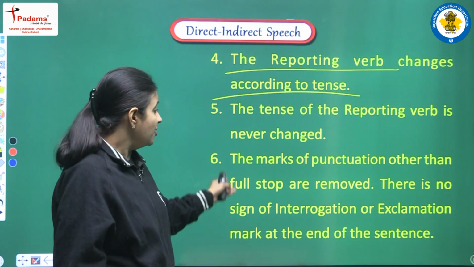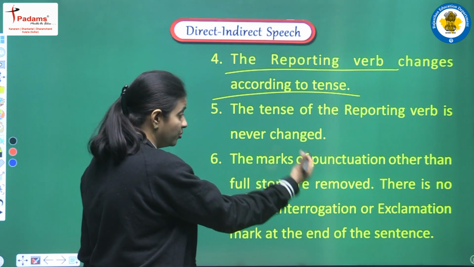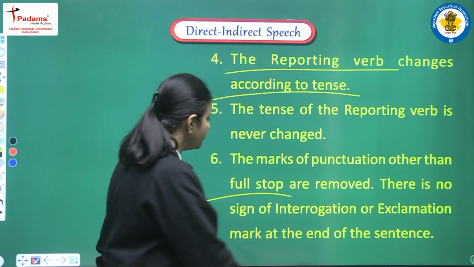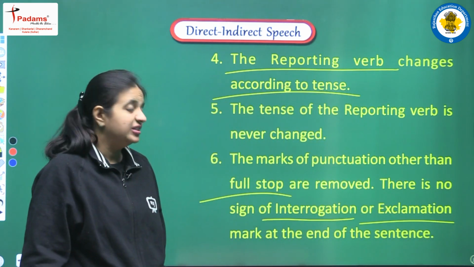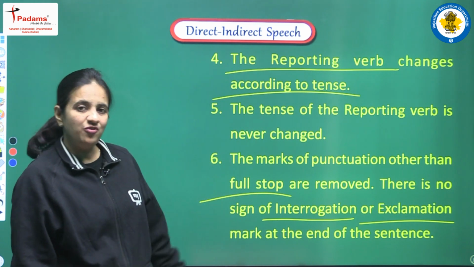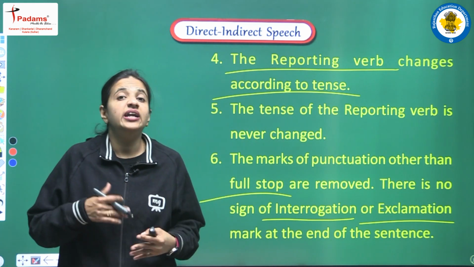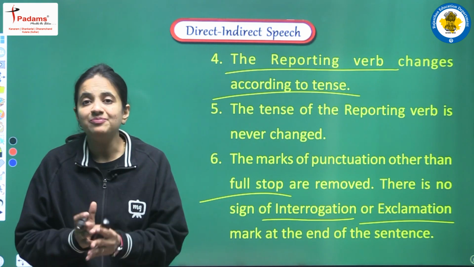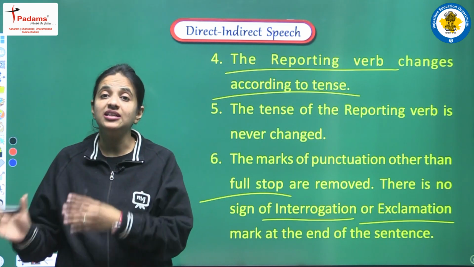Next point: the marks of punctuation other than the full stop are removed. There is no sign of interrogation or exclamation mark at the end of the sentence. According to this point, when we make a sentence of indirect speech, we have to remove all the punctuation marks.